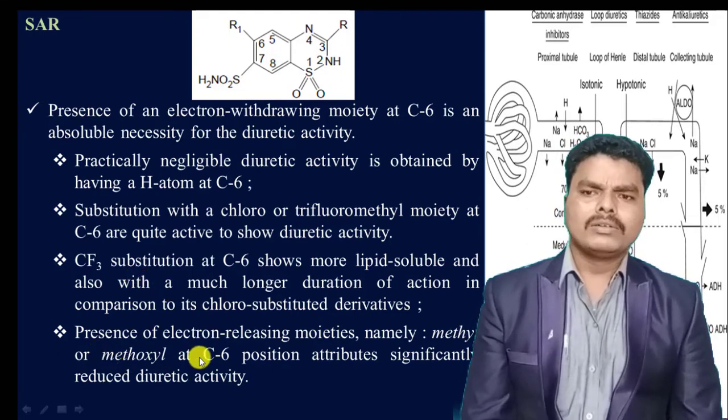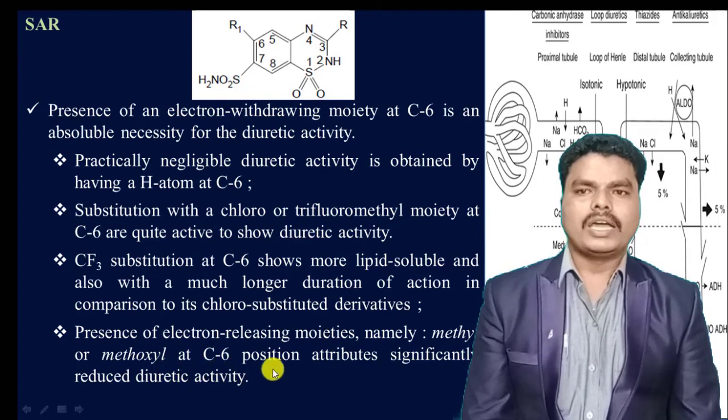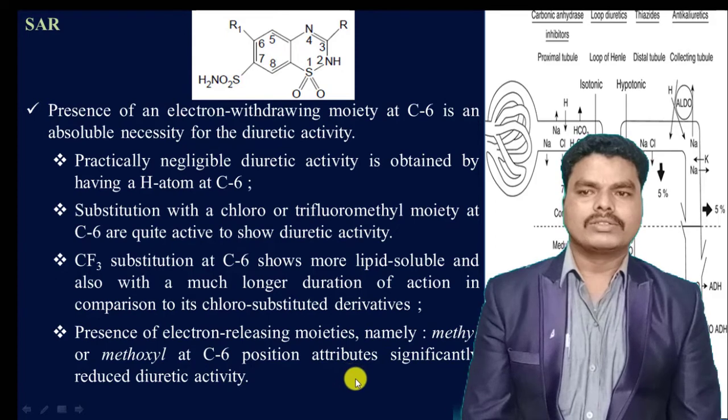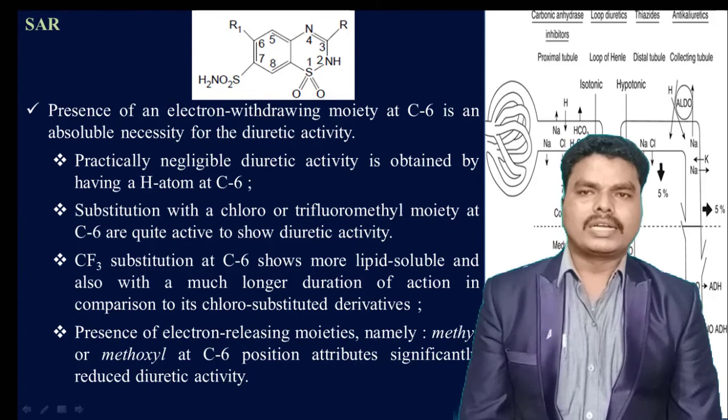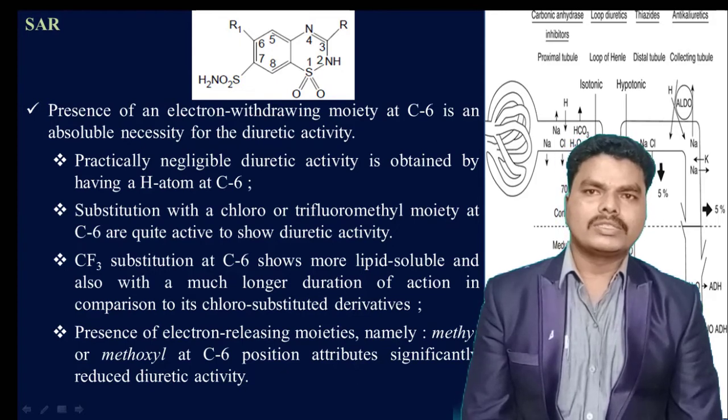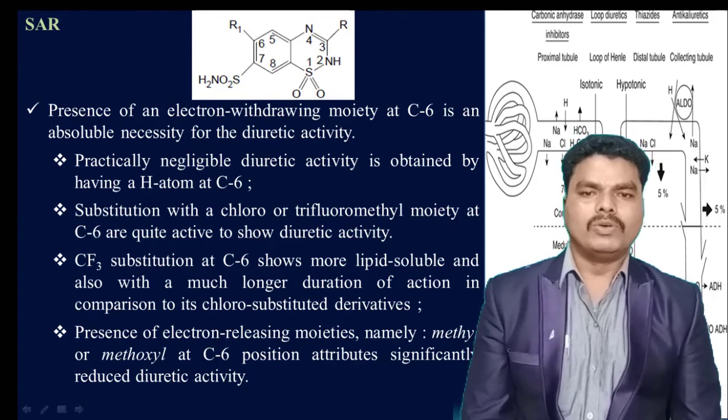When electron releasing moieties like methyl or methoxyl groups are substituted at sixth position of this thiazide ring, that can significantly reduce the diuretic activity. So that means, instead of an electron withdrawing moiety, the presence of electron releasing or electron donating moieties like methyl or methoxyl groups at sixth position can significantly reduce the diuretic activity of these compounds.